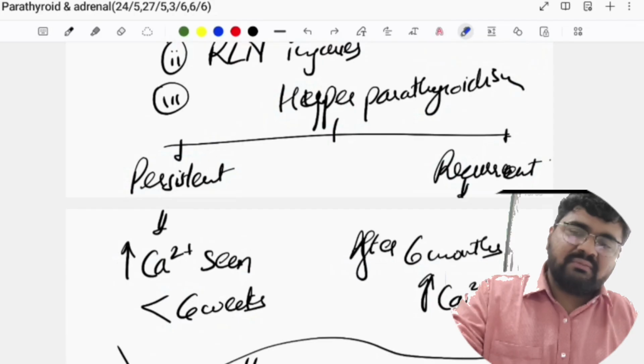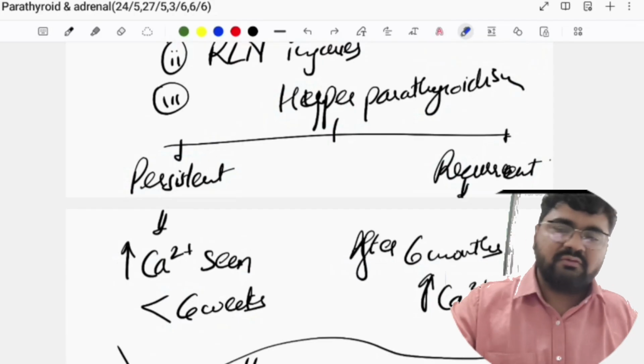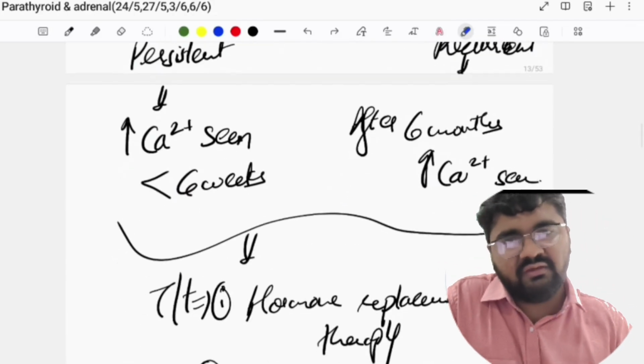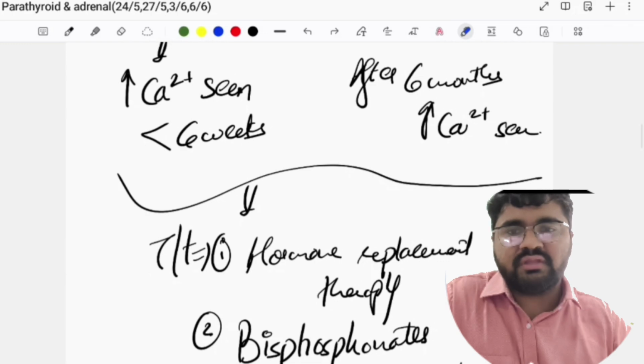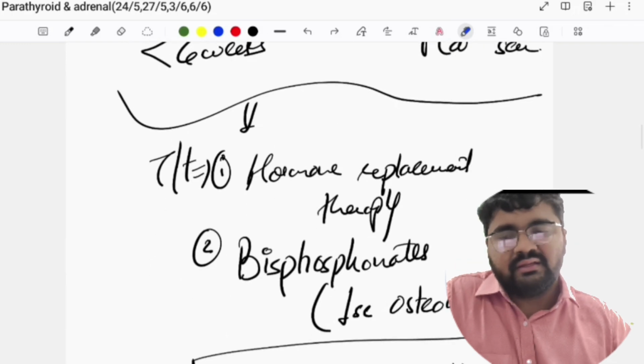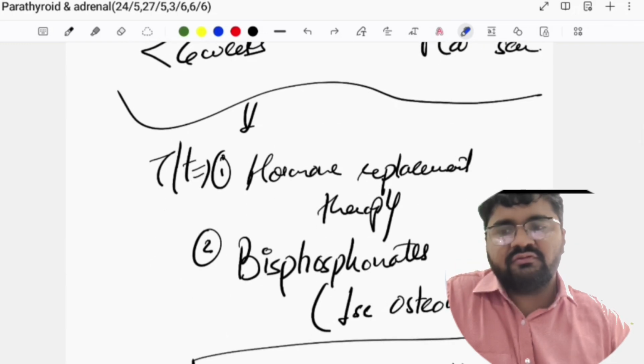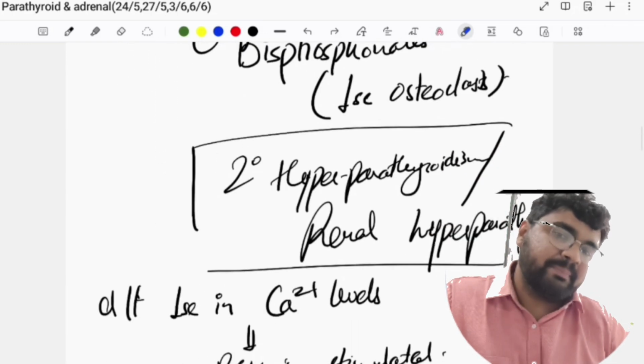Okay, what is the treatment of both? The treatment of both is that you have to give bisphosphonates, because you have to save your calcium in the bone, and also you give hormone replacement therapy. Okay, so this is regarding your primary hyperparathyroidism.